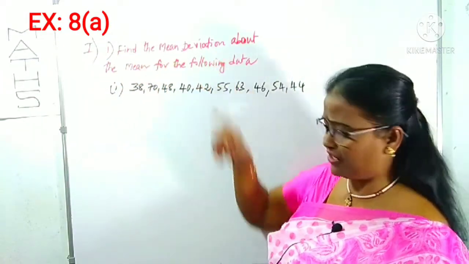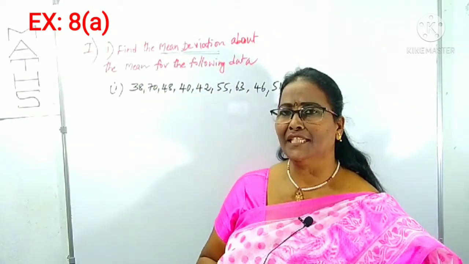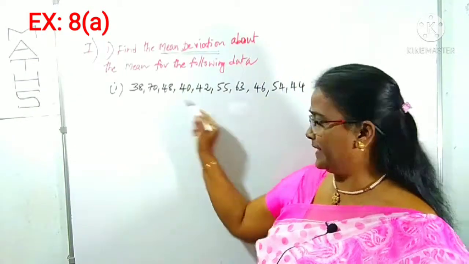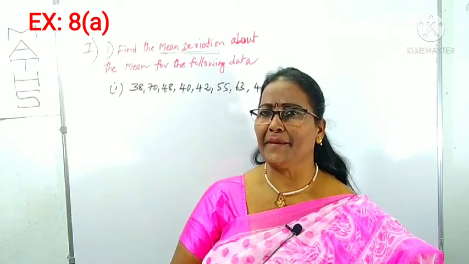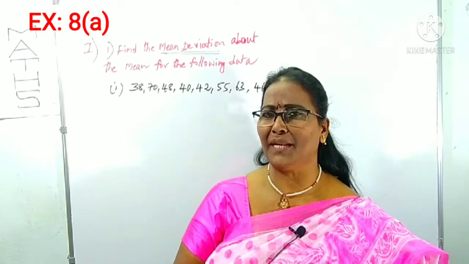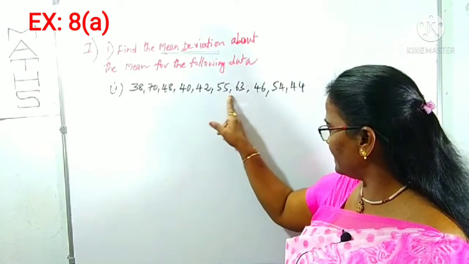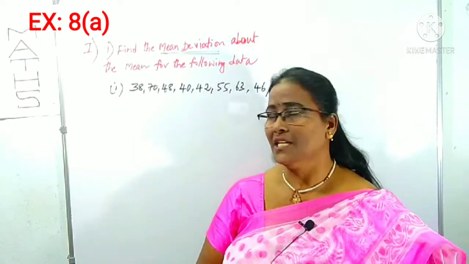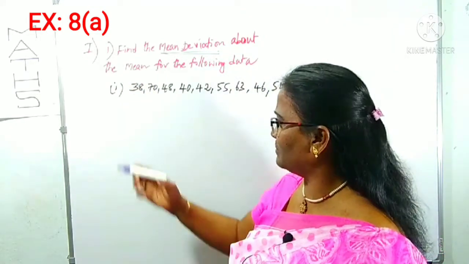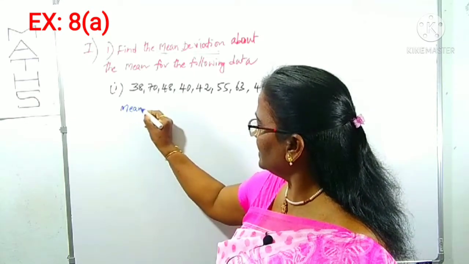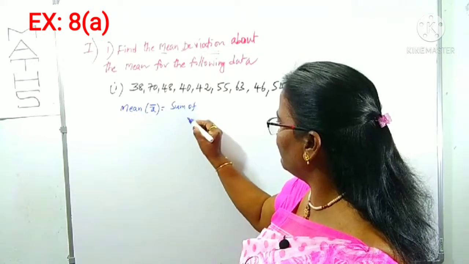Roman numeral 1, the first question. Find the mean deviation, MD, about the mean for the following data. The mean deviation from the mean is sigma of mod xi minus x bar by n. N means the number of deviations, which is the number of observations. Here there are 1, 2, 3, 4, 5, 6, 7, 8, 9, 10 observations. About where is it asking? From the mean. First we find the mean of these 10 observations. The mean is denoted by x bar, which is equal to the sum of observations by the number of observations.